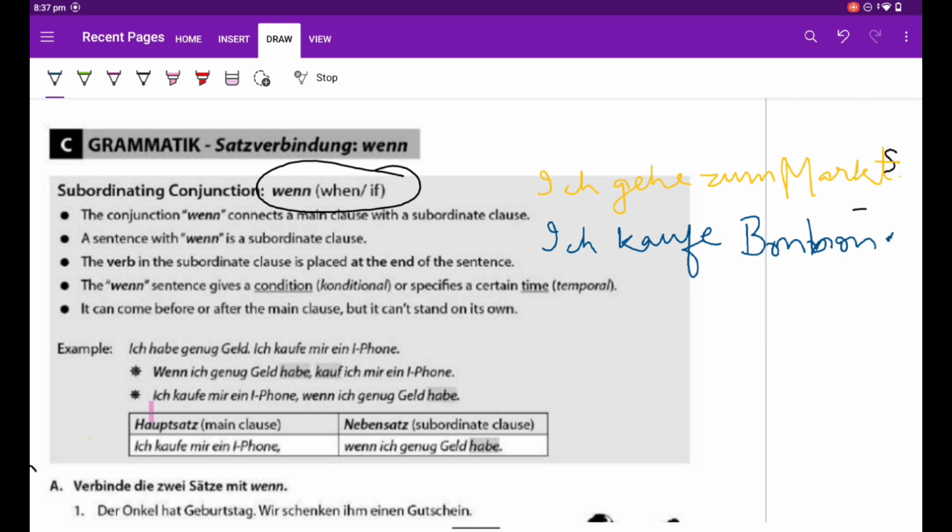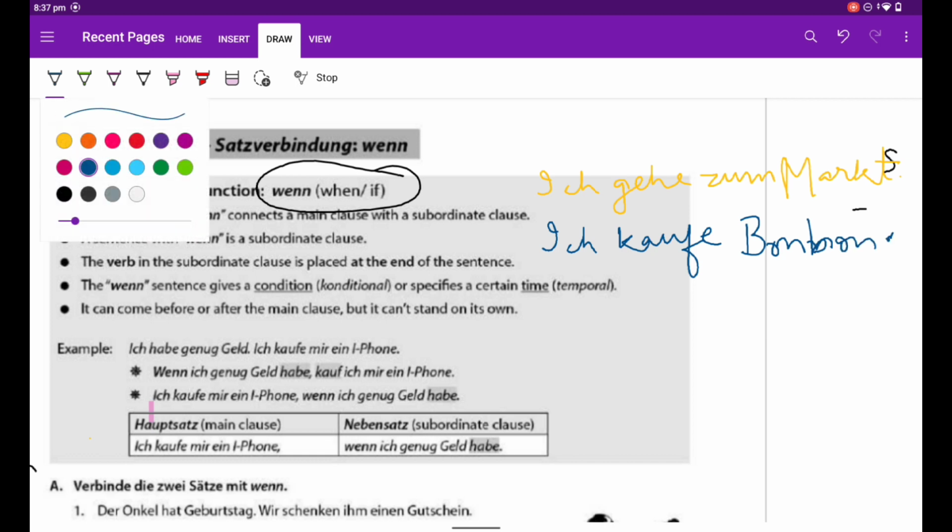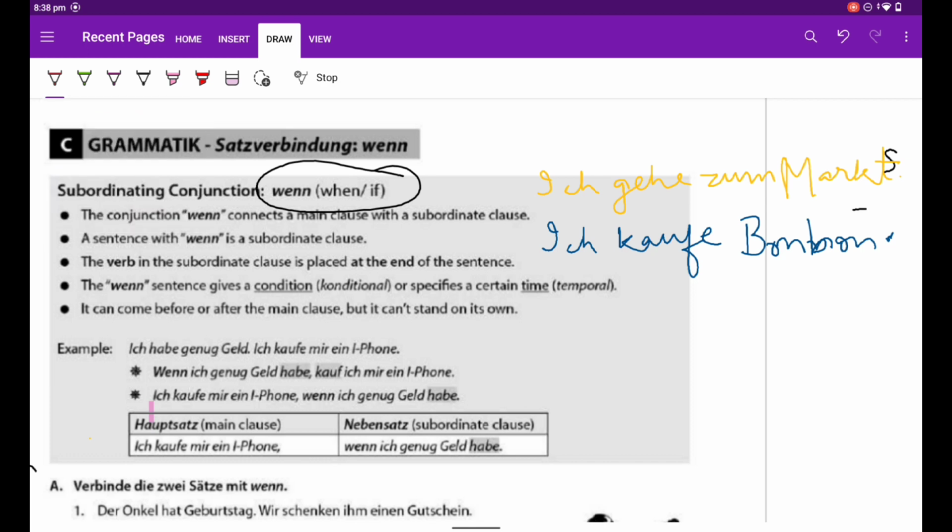These are two sentences. Now we have to join these with when. In the exam we are asked, join these two sentences with when. We have to now understand with which sentence we should put when. Let us understand the sense of the sentences. When the person goes to the market, then the person buys toffee. Bonbon means toffee.